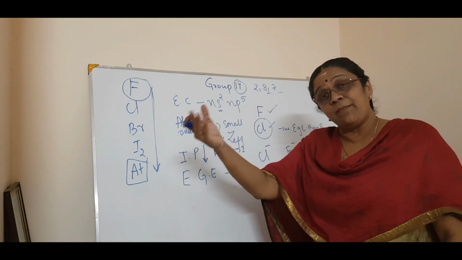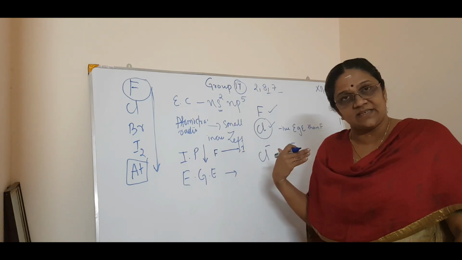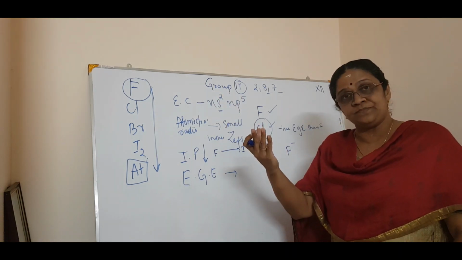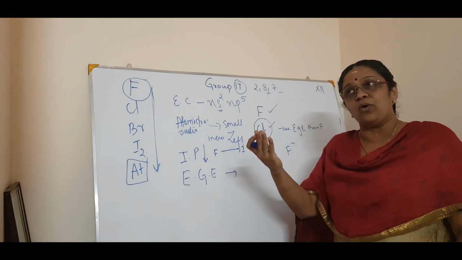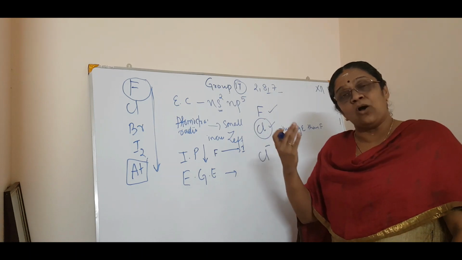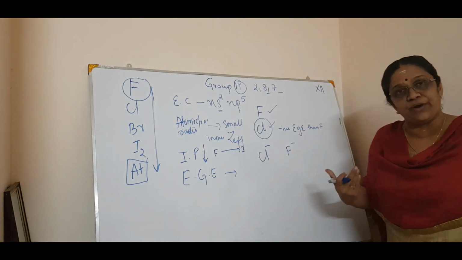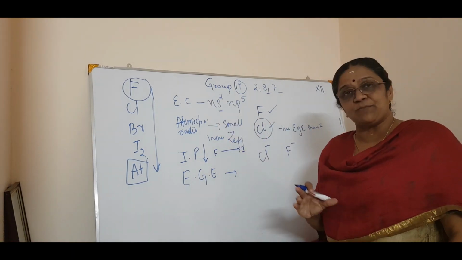Why? Because from left to right in the periodic table, the size decreases. So boron, carbon, nitrogen, oxygen, fluorine. When you compare these elements, fluorine has a very small size.